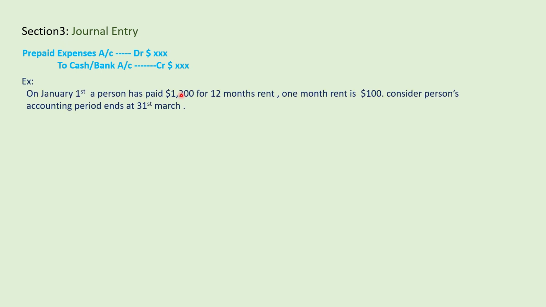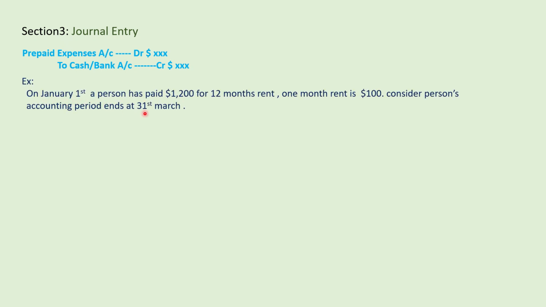That's why, according to the real account, this prepaid expense will be debited. So the real account says: debit what comes in, credit what goes out, right? So you are getting in the future, that's why prepaid expense is debited. And the amount you are paying is going out. So that's why it is credited. Let's see this with an example.